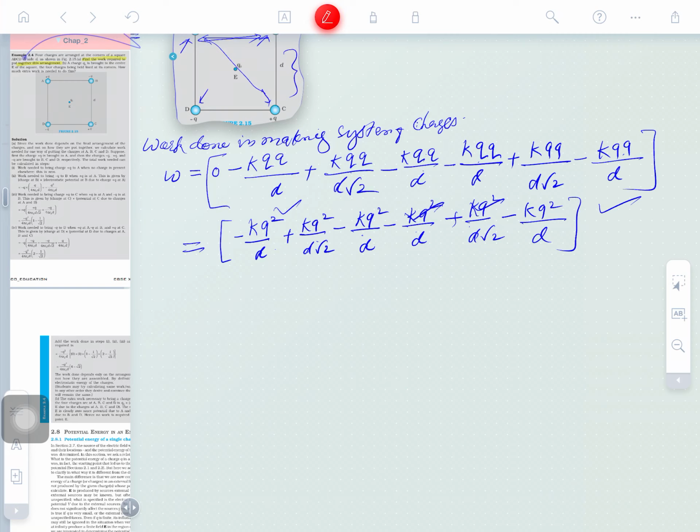I think it's root 2, root 2. This is root 2, root 2, positive positive, and this one is negative.